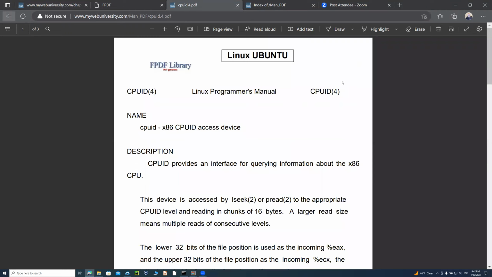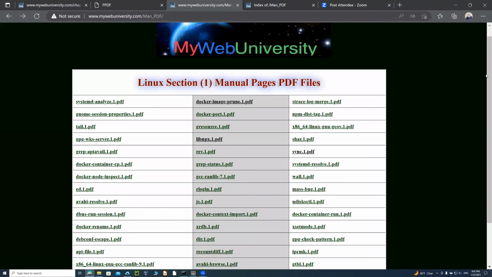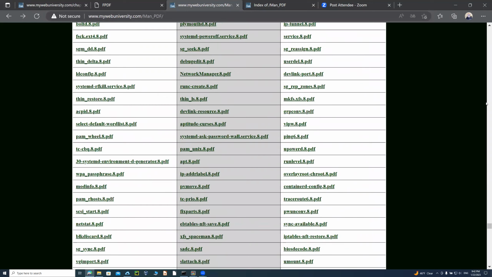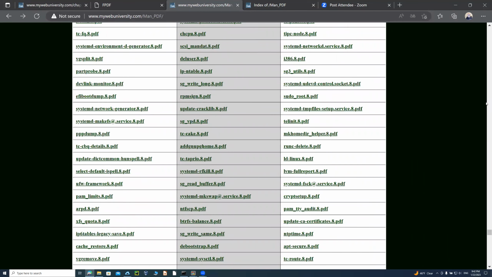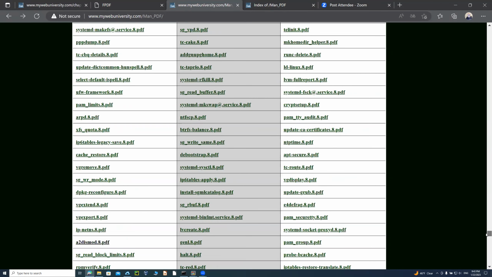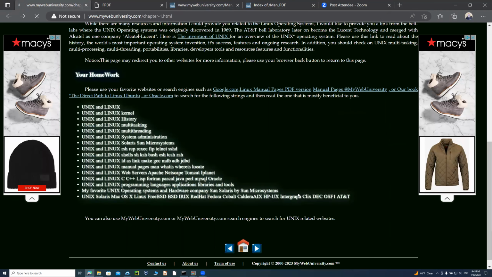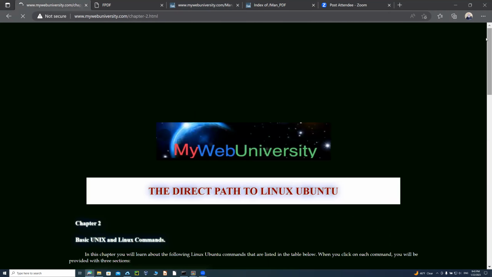So how are these manual pages going to help you? I guarantee you, if you learn this one, that's how I learned it. You learn it and you understand it, you can do whatever you want. Look, I just wrote a program in Shell to generate these PDF files from manual pages, and it's on the web, in HTML. And then I'm teaching you everything here on MyWebUniversity, basically chapter by chapter online. So you can come in and say, okay, I learned those things.